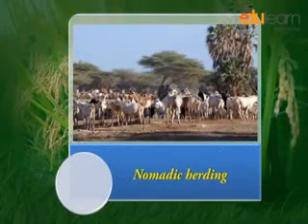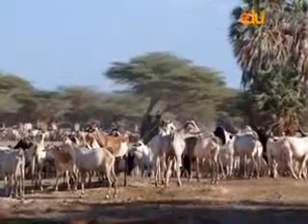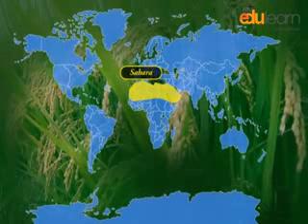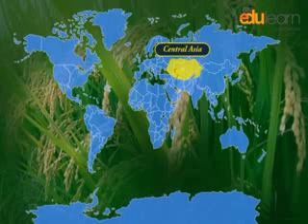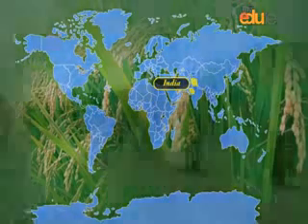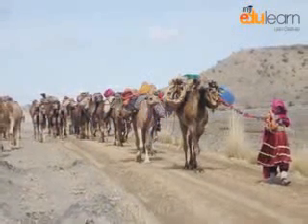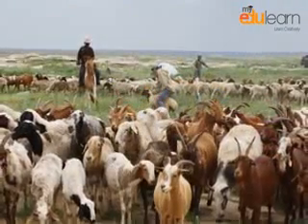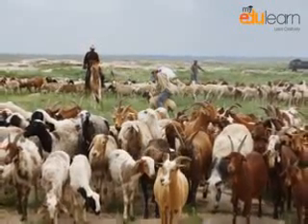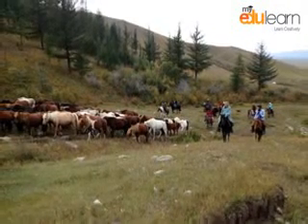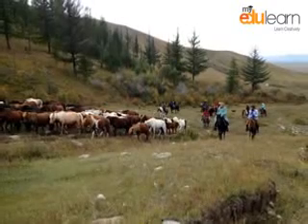Nomadic herding. Nomadic herding is practiced in the semi-arid and arid regions of Sahara, Central Asia, and some parts of India like Rajasthan and Jammu Kashmir. In this type of farming, herdsmen move from place to place with their animals for fodder and water along defined routes. This type of movement arises in response to climatic constraints and terrain.